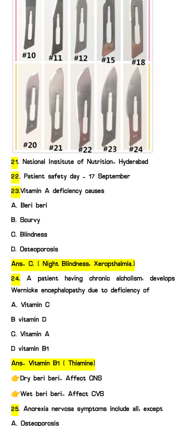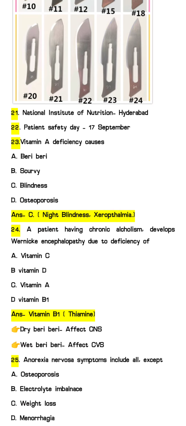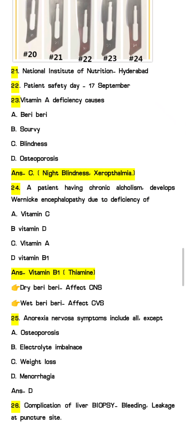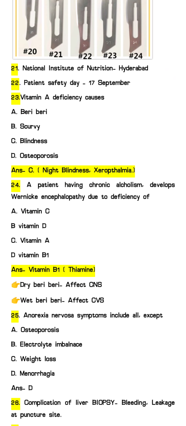Next question, that is National Institute of Nutrition, that is in Hyderabad. Next GK question they have asked regarding patient safety day. We celebrate patient safety day every year on 17 September. 23, vitamin A deficiency causes all except. Vitamin A deficiency mainly causes night blindness or xerophthalmia. So according to the options, the answer will be blindness.